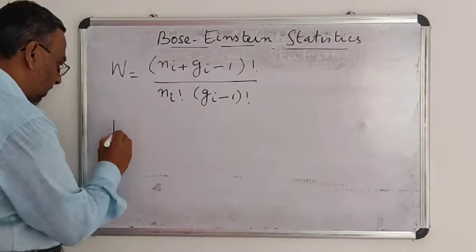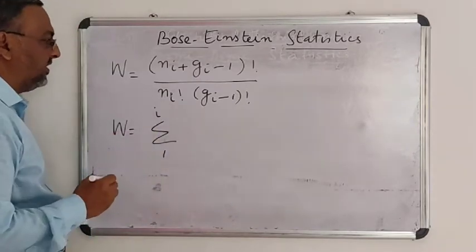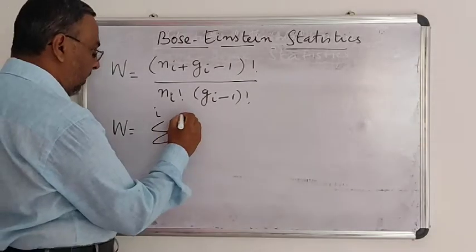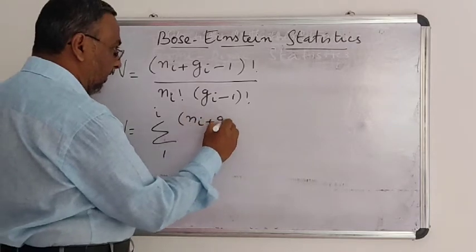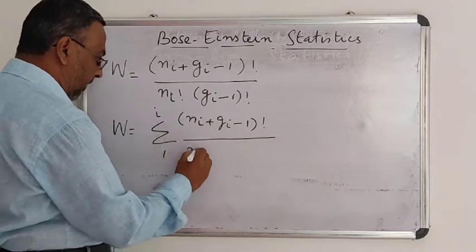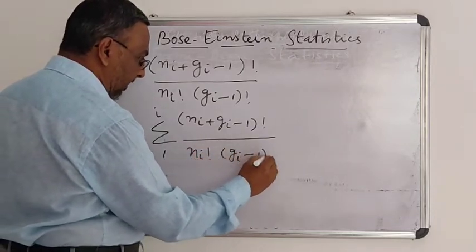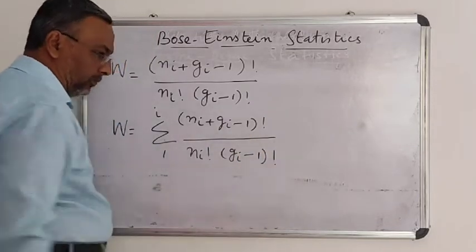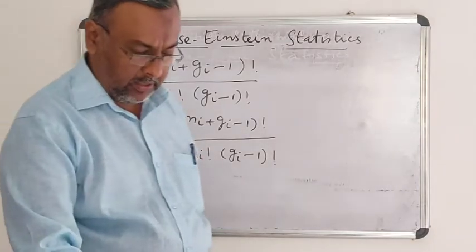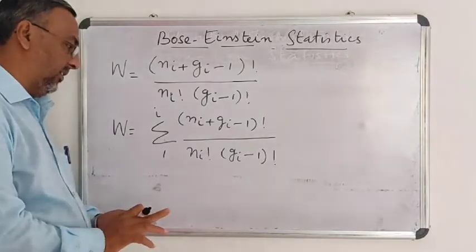Therefore, I am writing the product over all energy levels from first to ith energy level: W equals the product of Ni plus Gi minus 1 factorial divided by Ni factorial into Gi minus 1 factorial. Using this equation, now I am deriving the Bose-Einstein statistics.